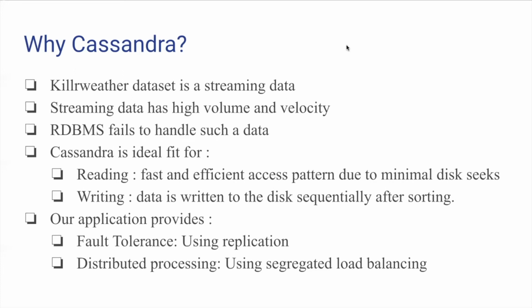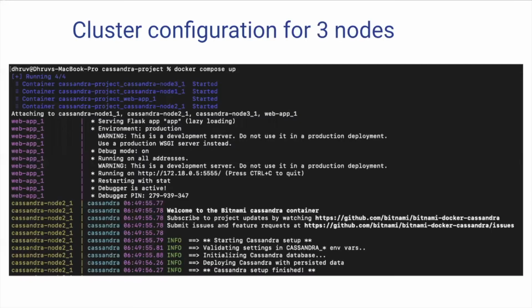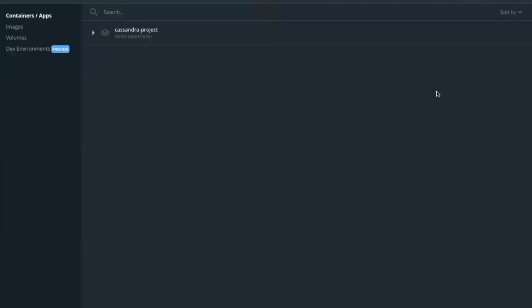So we learn from here that unlike RDBMS, in our Cassandra, that is this NoSQL database, we can very well use replication as well as distributed processing. And we can see the example. Now let's see how we configured the cluster of these three nodes. Let me show you the demo.